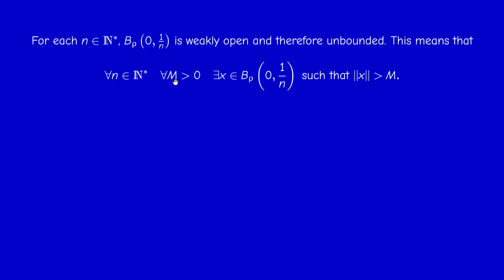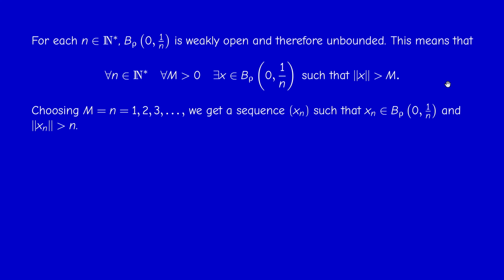there exists a positive M such that B rho is contained in that ball. So if X is in this ball, then the norm of X will be less or equal than M. If you negate this, you will get this condition. This is unbounded: for every n and for every constant M, I can find an element in this imaginary ball whose norm is bigger than M. This is the negation of the boundedness condition. Because saying that a subset of a normed space is bounded means that it is contained in some ball for the norm, and we can take the ball to be of center 0. Closed or open doesn't matter. So this is just the negation of the condition that this ball is bounded.